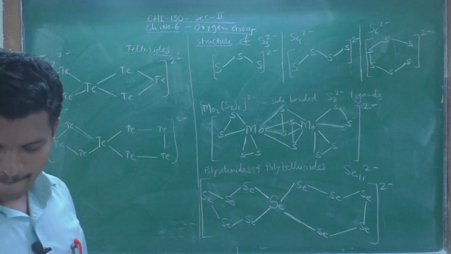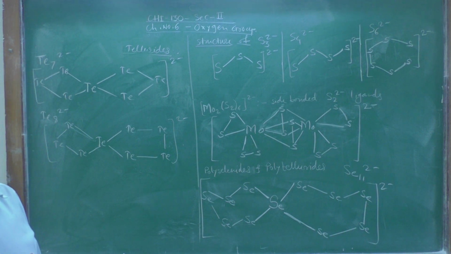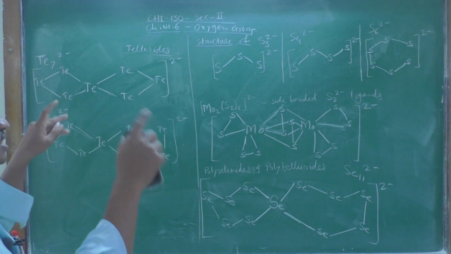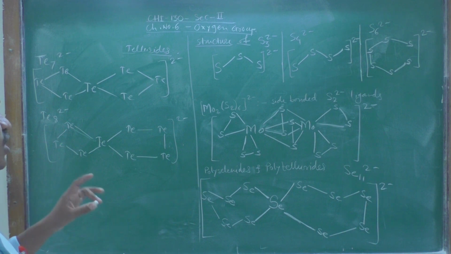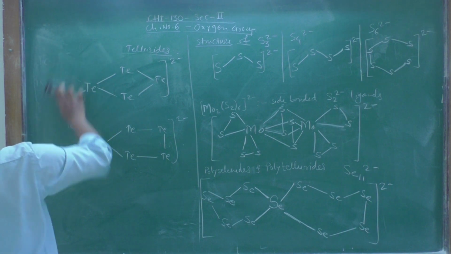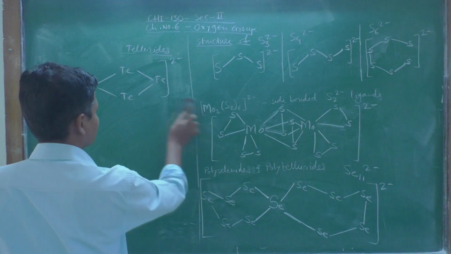Then we have to study some polycations. So all these structures that we have drawn and studied here, all are polyanions. Now the remaining part is polycations.